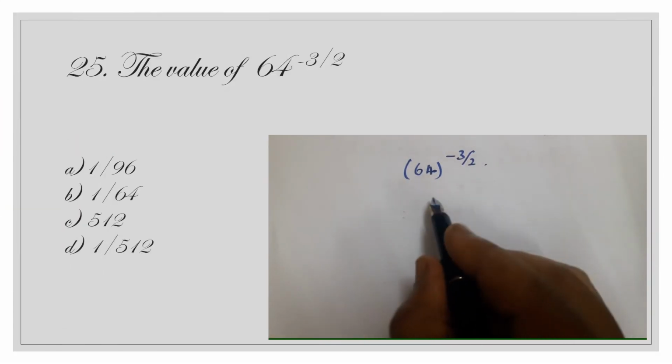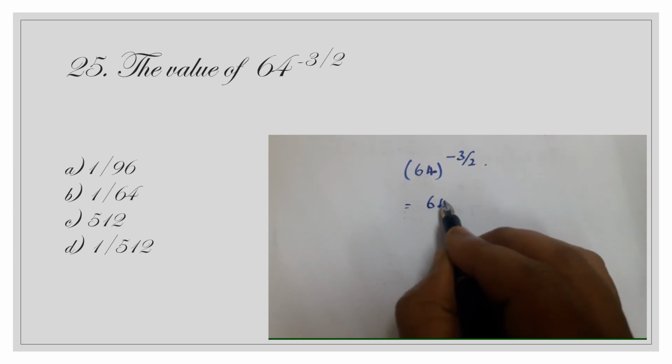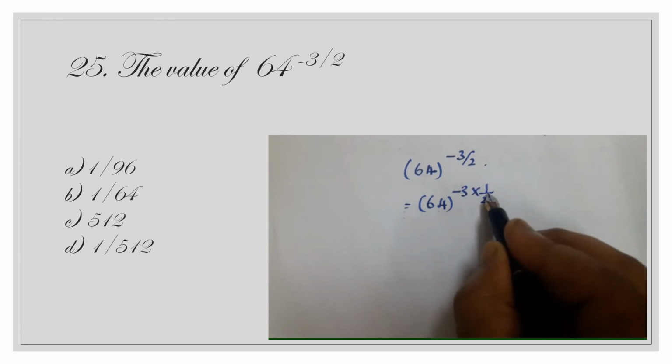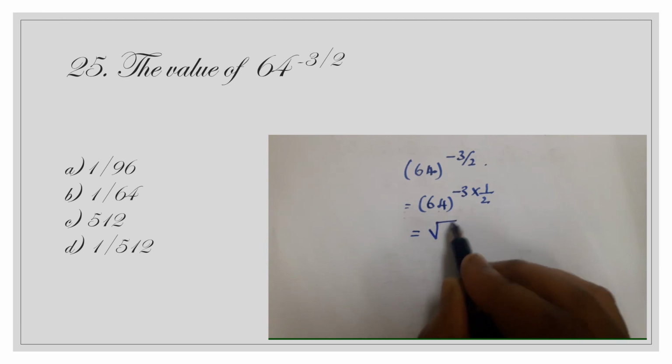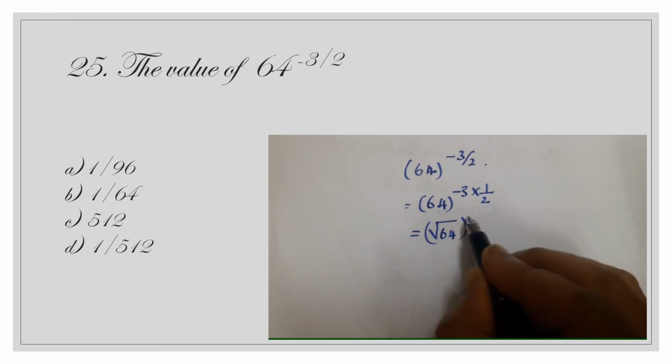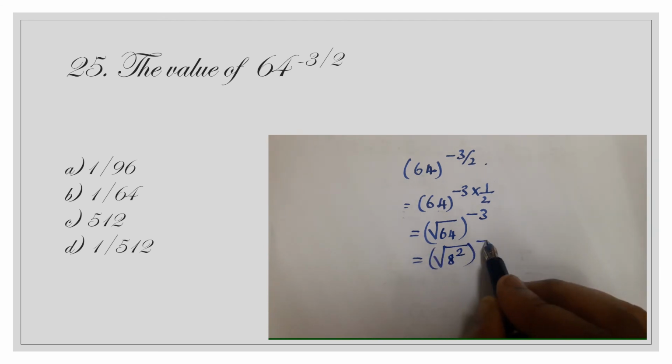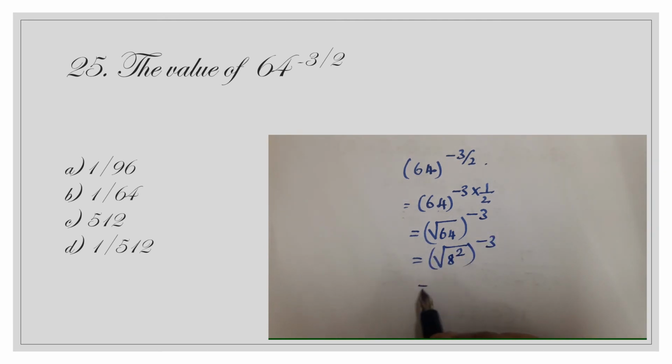64^(−3/2). So 64^(−3 × 1/2). 64^(1/2) can be written as the square root of 64, to the power −3. That is equal to (square root of 8²)^(−3). Now the square root and the square cancel, so we get 8^(−3), that is equal to 1 / 8³, that is 1 / (8 × 8 × 8), that is equal to 1/512.